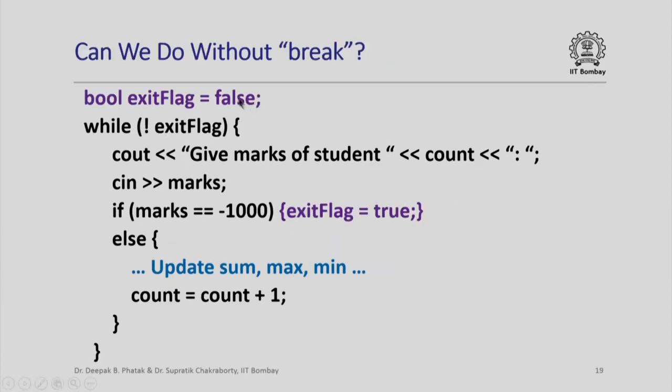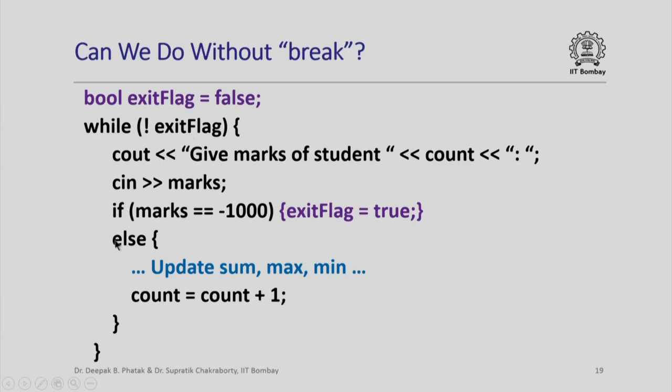Now can we really do without breaks, or are breaks absolutely essential? It turns out that we can do without breaks. For example, I could say that let me use an exit flag which is false to begin with, and then I am going to iterate as many times as the exit flag remains false, and then if marks becomes minus 1000, I will set this exit flag to true. So the next time when I go back to check this condition, which is the negation of exit flag, it evaluates to false.